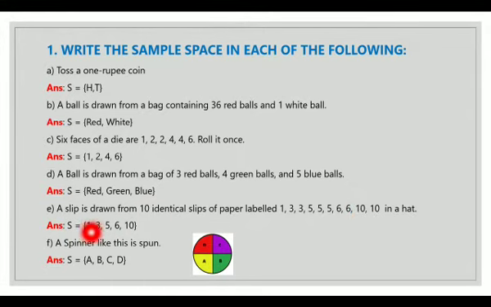A spinner like this is spun. Now here a spinner is spun. So my sample space equals A, comma B, comma C, comma D.